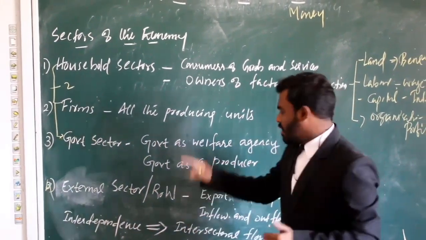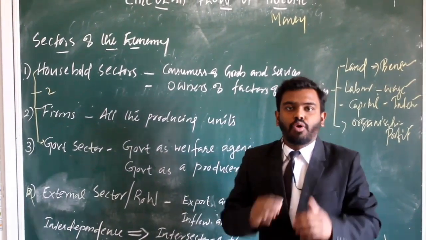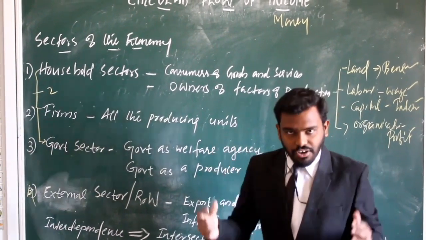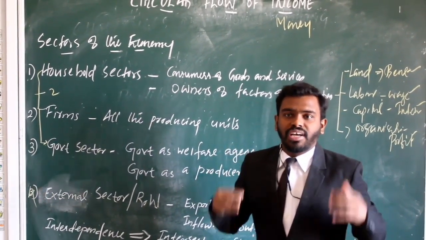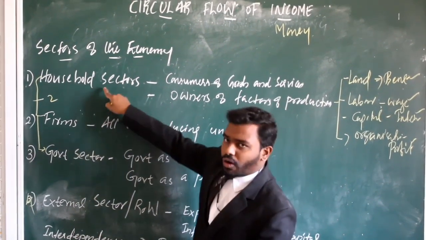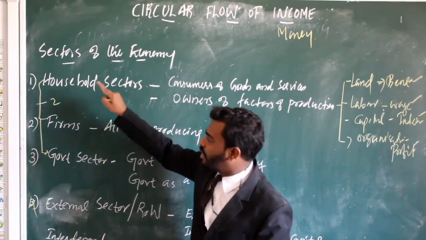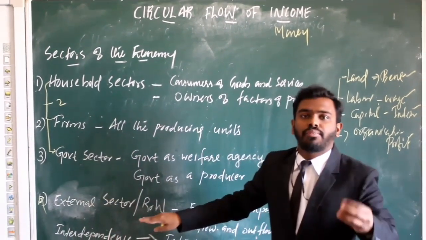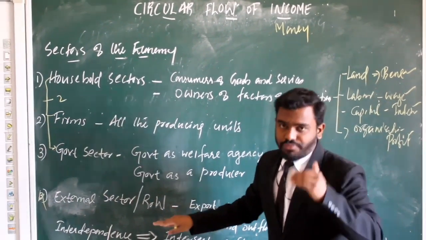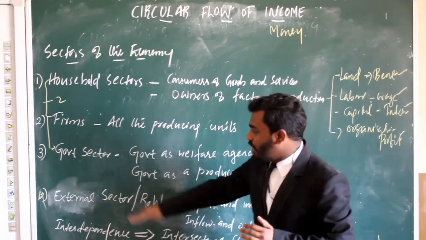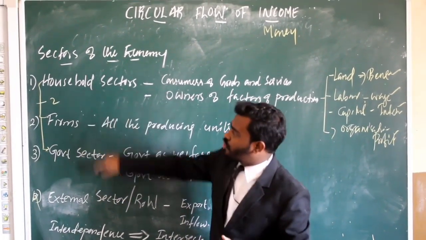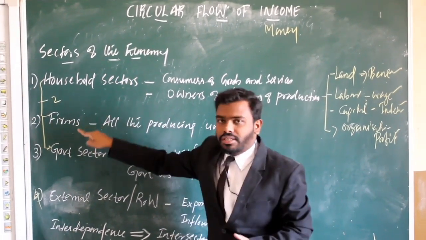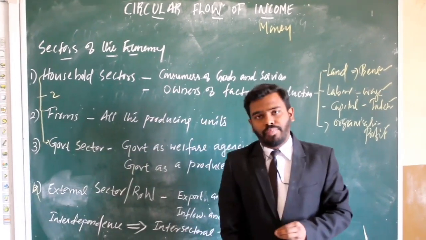External sector means import and export of goods and services. So in the case of import and export, household requires goods from foreign country, firms require goods from foreign country, and government also sometimes requires goods from foreign country. So external sector also depends on household, firms and government sector.